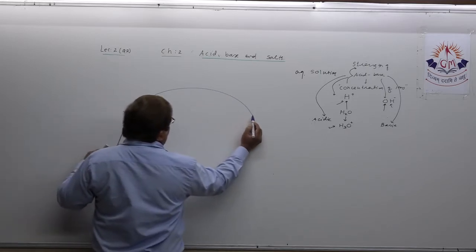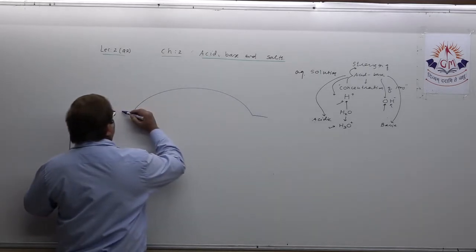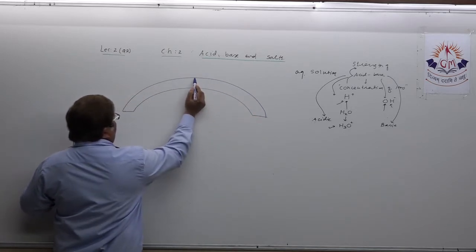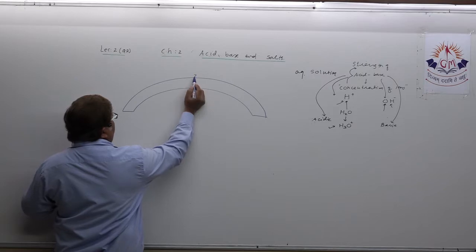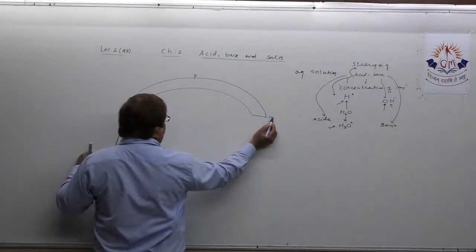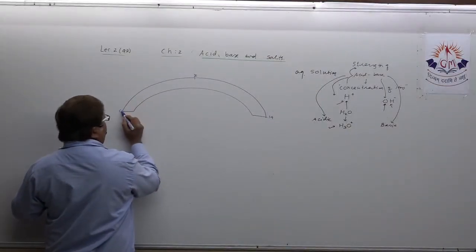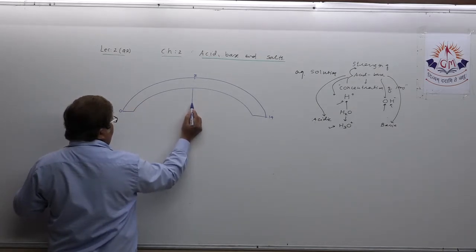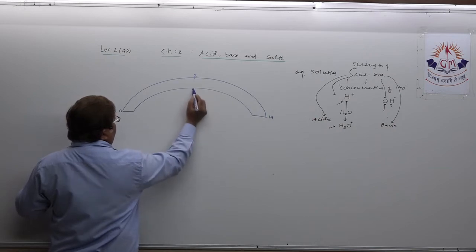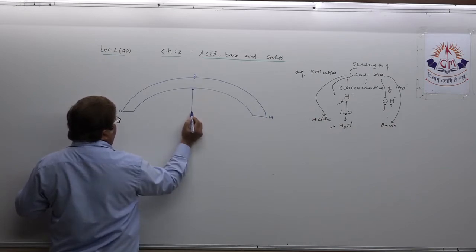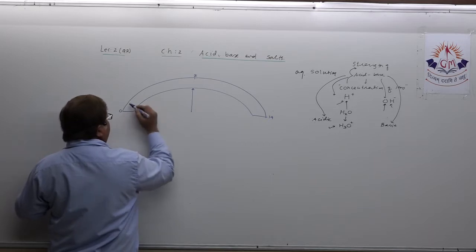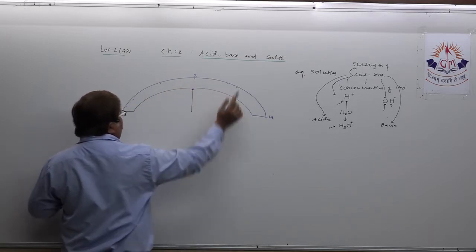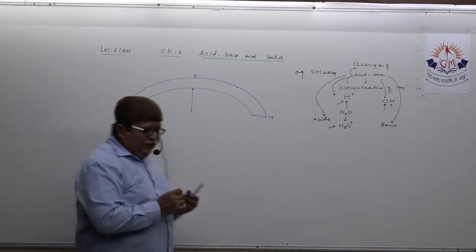Suppose this is the pH scale. You all know here 7, here 14, and here 0. And suppose this is the pH pointer. I am not drawing the markings, that is not required at all. Just keep this in mind first.